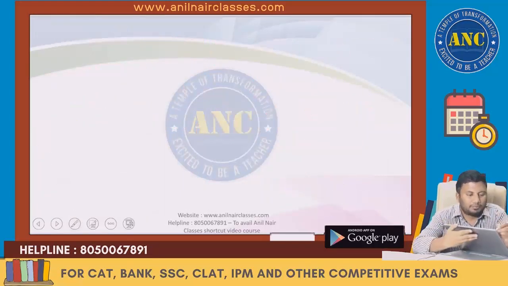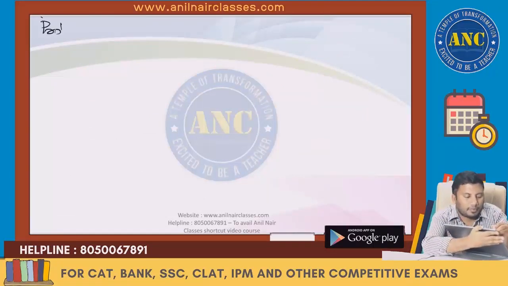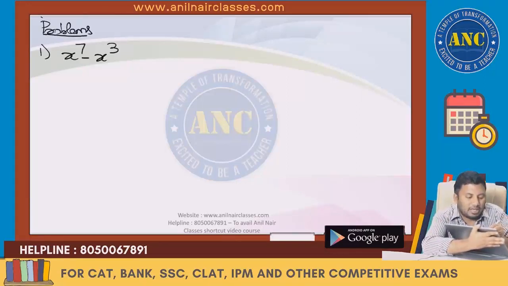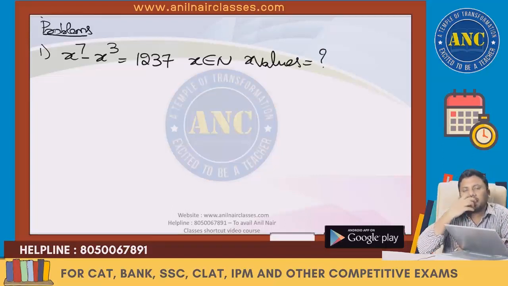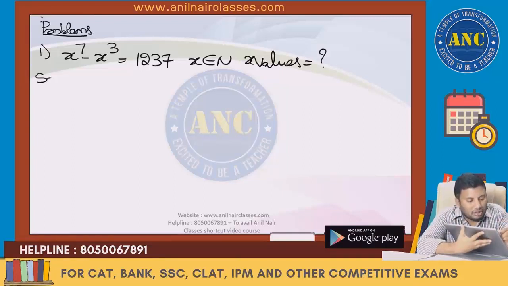First problem. x power 7 minus x power 3 is equivalent to 1237. x is a natural number. How many values can x take? Solution.